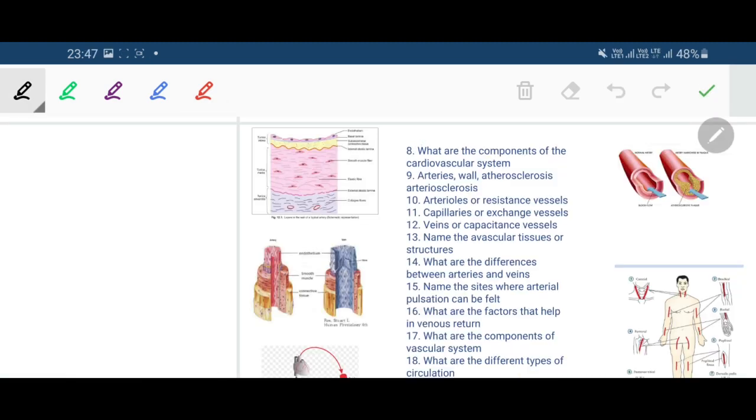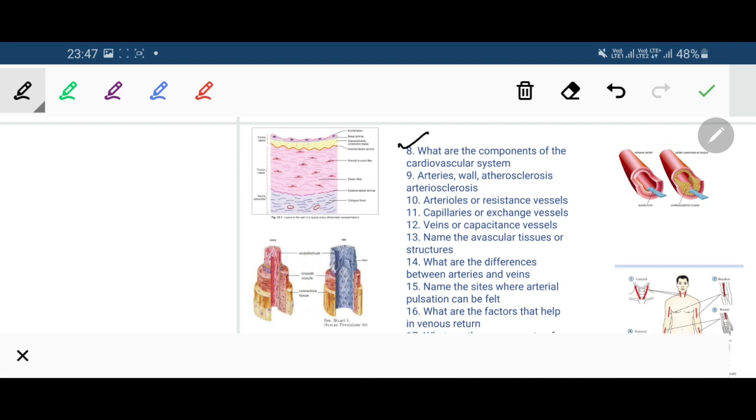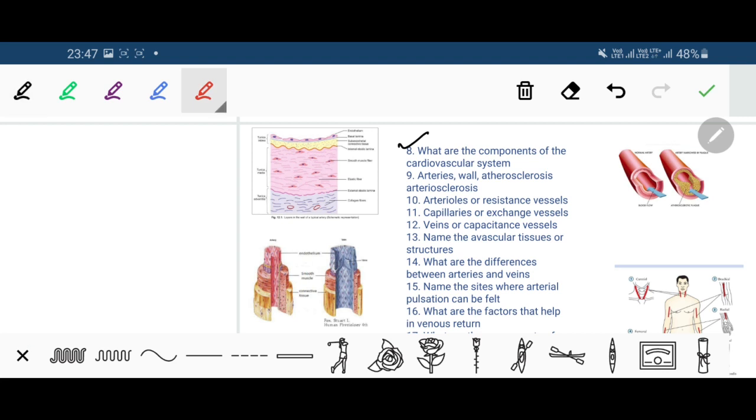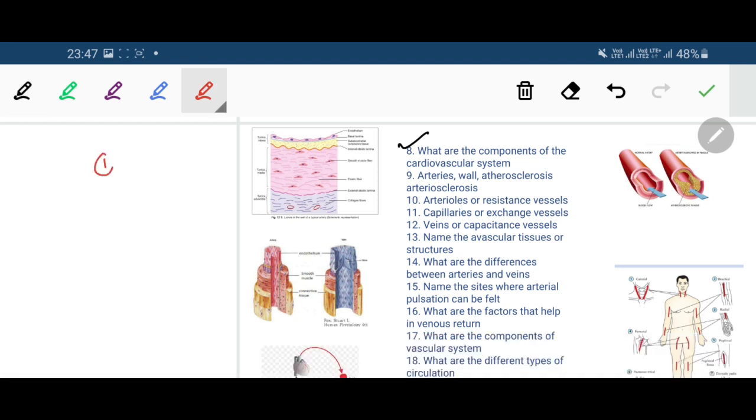Next question is, what are the components of the cardiovascular system? The components of the cardiovascular system, number 1 is the heart, and then the blood vessels. The blood vessels are categorized into the following 5 subtypes.